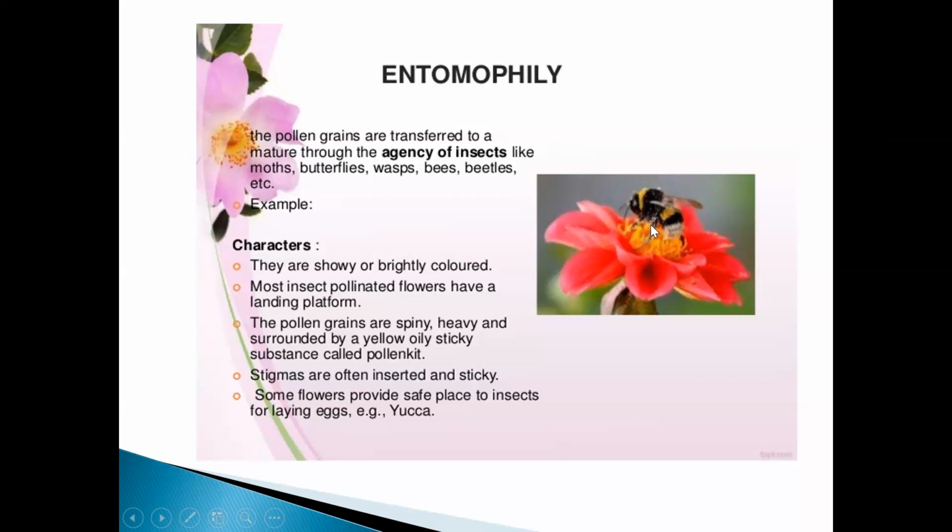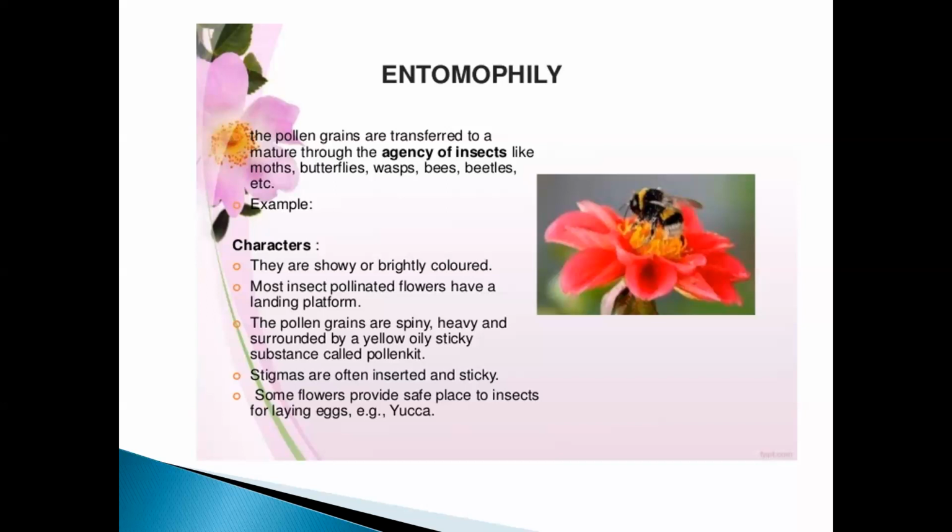Now you need to remember what entomophily is. Entomophily is insect pollination, where pollen grains are transferred to a flower by the agency of insects.